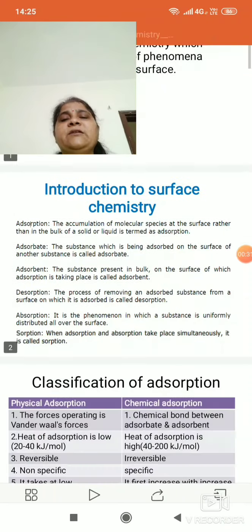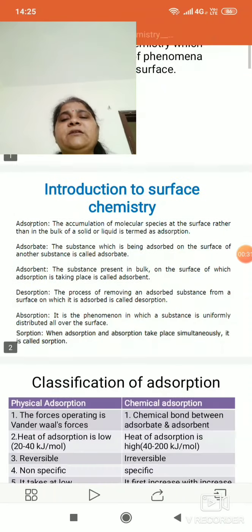So we already discussed the classification of sol in detail, on the basis of interaction between the dispersed phase and dispersion medium. We classify sol into two categories, lyophobic and lyophilic sol. Then classification based on the size of the particles of the dispersed phase: there we classify the colloids into three types, multimolecular, macromolecular, and associated, and then we read the cleansing action of soap in associated colloids.